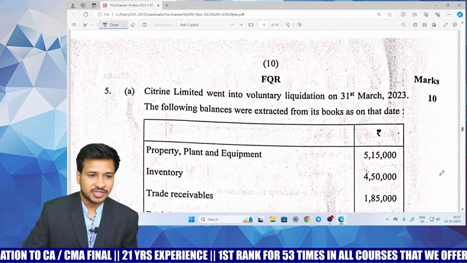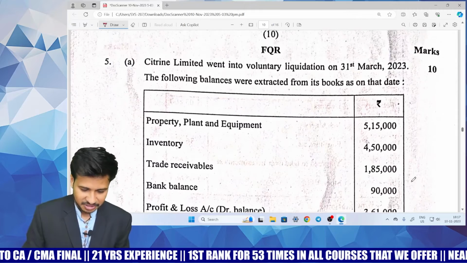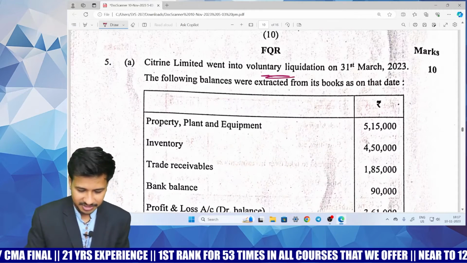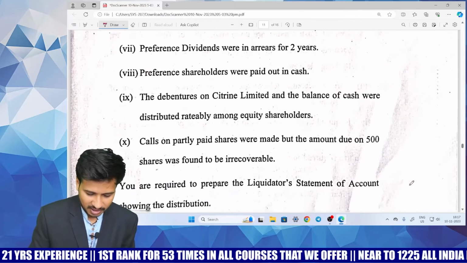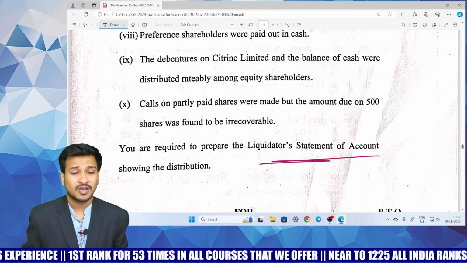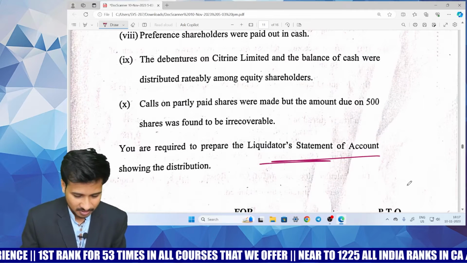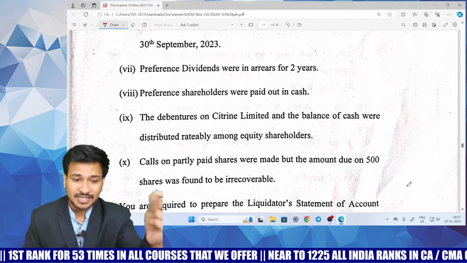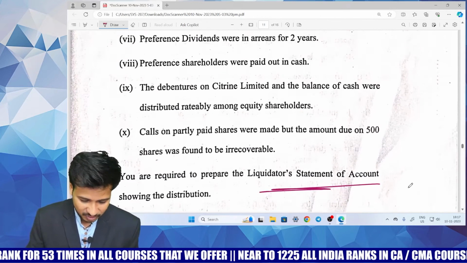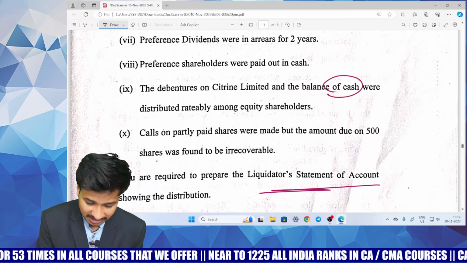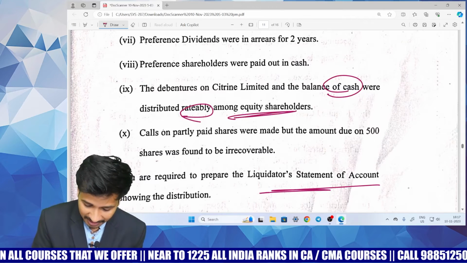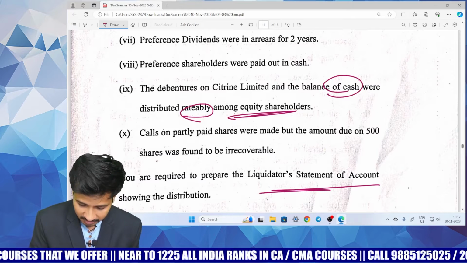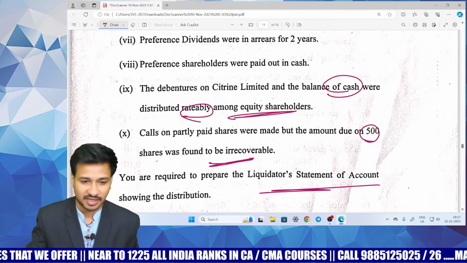So let's have a check on question number 5, which is like voluntary liquidation, wherein he is asking for the liquidator's final statement of account. And my dear children, it is a copy-paste kind of question, and if you observe, the terms also did not change. The remaining balance of cash shall be distributed ratably among the equity shareholders, and calls on partly paid shares were made, but the amount due on forfeited shares was found to be irrecoverable.